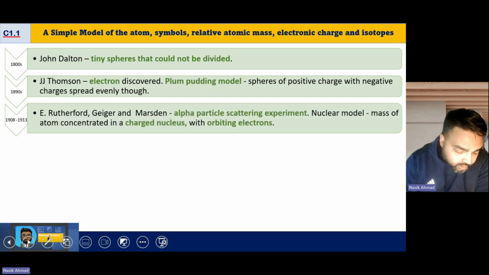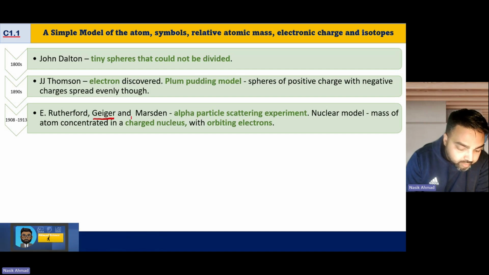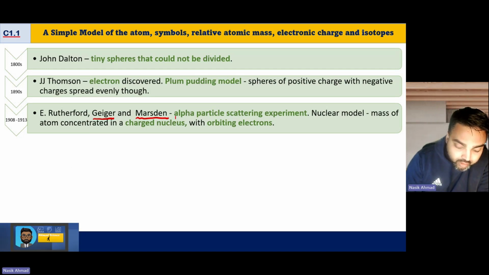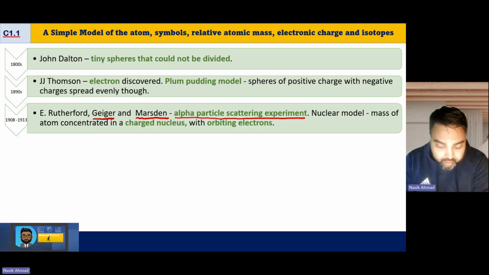Then in the early 1900s, we had Rutherford. Rutherford, Geiger, and Marsden were the 3 people that conducted the experiment. Geiger and Marsden were PhD students at the time, so they did not get much credit for it, unfortunately. But Rutherford came up with the alpha scattering experiment, which some people call the gold leaf experiment, and which talked about the nuclear model with the nucleus in the middle.